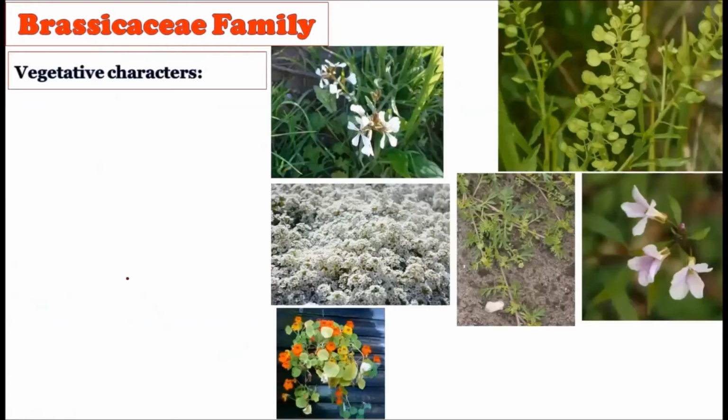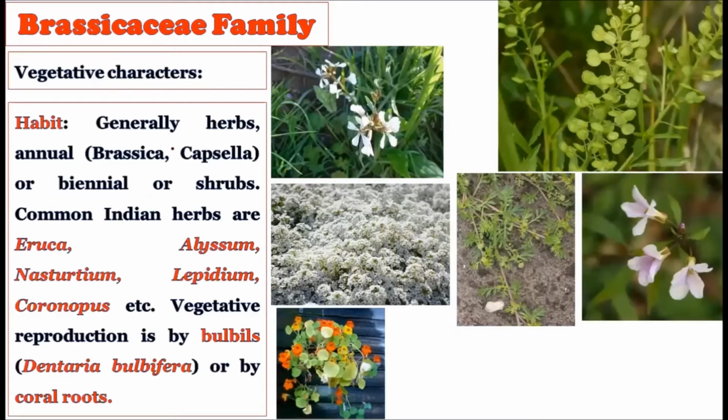All right, now let us consider the vegetative characters. Habit: generally they are herbs, annual, for example Brassica and Capsella, or biennial, or shrubs. One important thing is that the habit includes herbs and shrubs. There are no trees. If we ignore the exceptions, there are no trees in the Brassicaceae family. So Brassicaceae generally shows herb types or shrub types of plants.